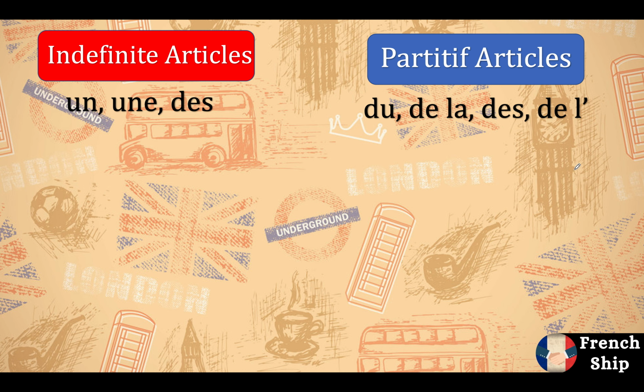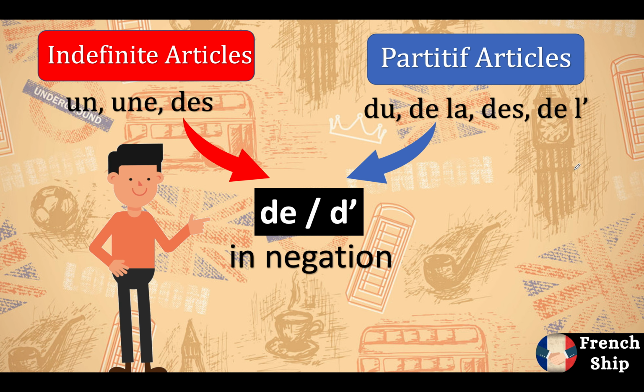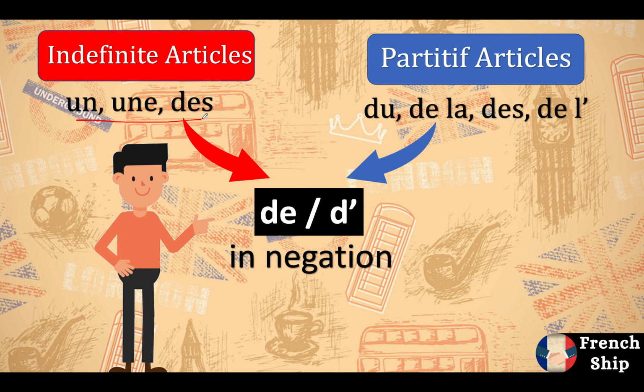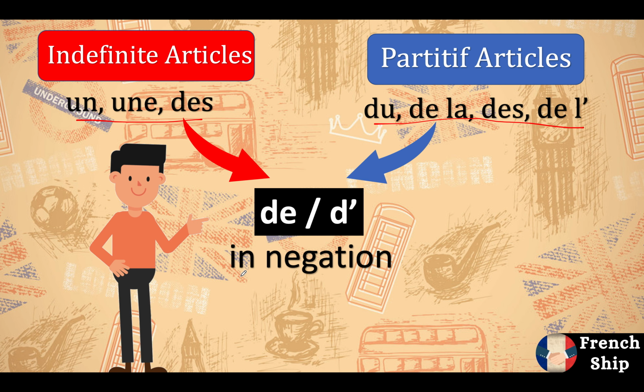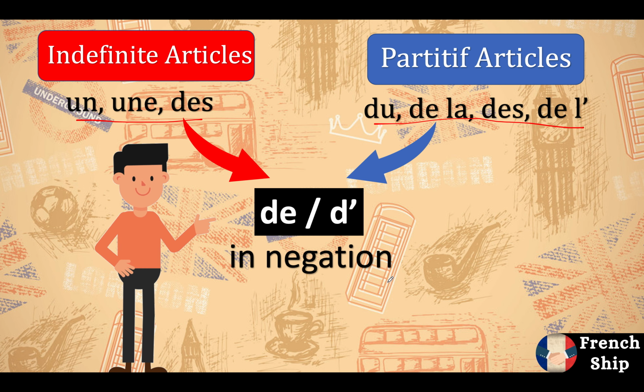Whenever we have to use a partitive or indefinite article in a sentence, we will change it to de or d apostrophe. That means un, une, du, de la, des change to de or d apostrophe in negative sentences or in negation. But as we know, French is famous for exceptions, and we have one exception here as well.